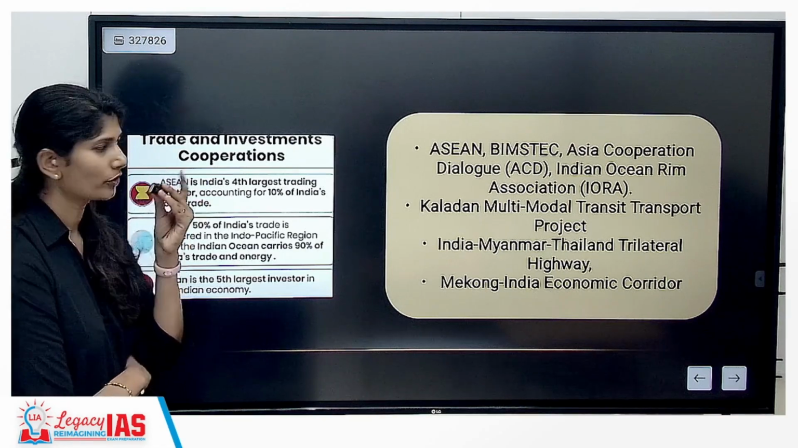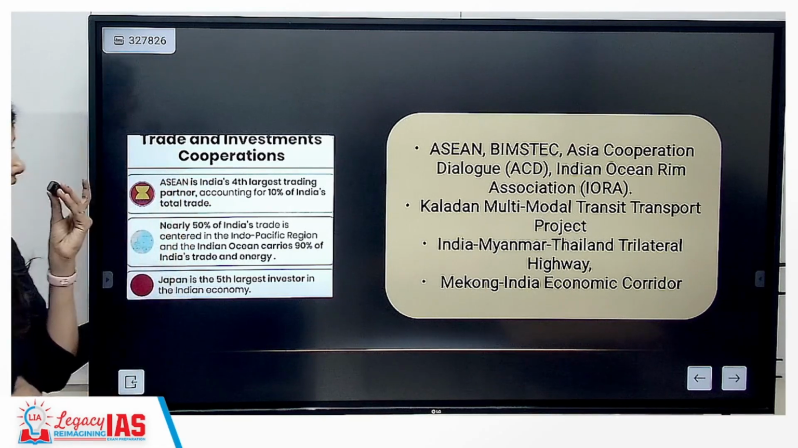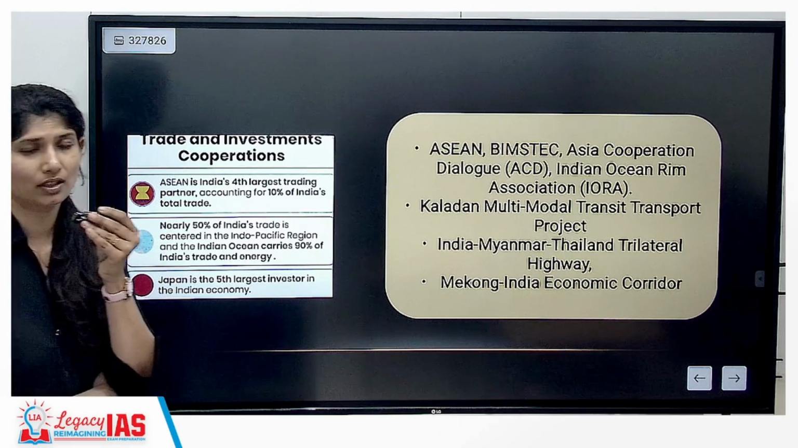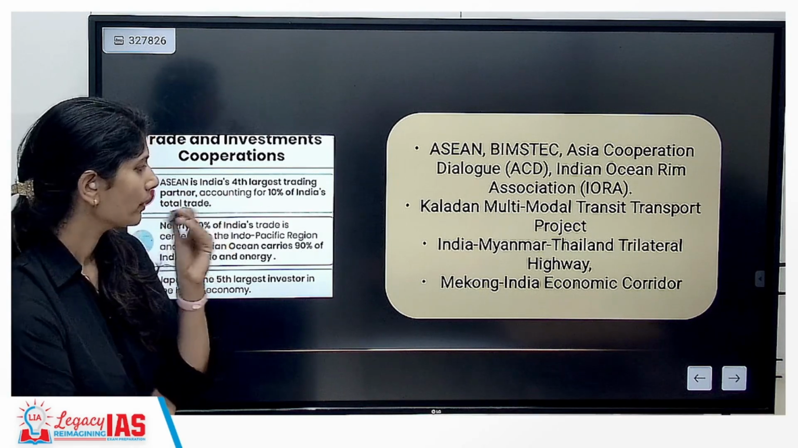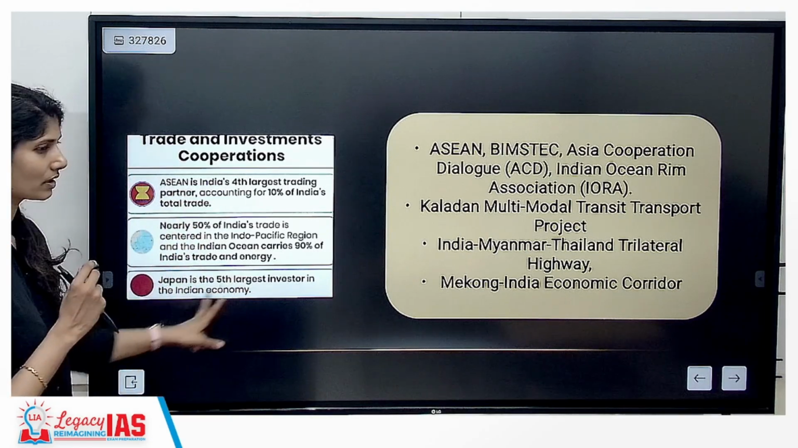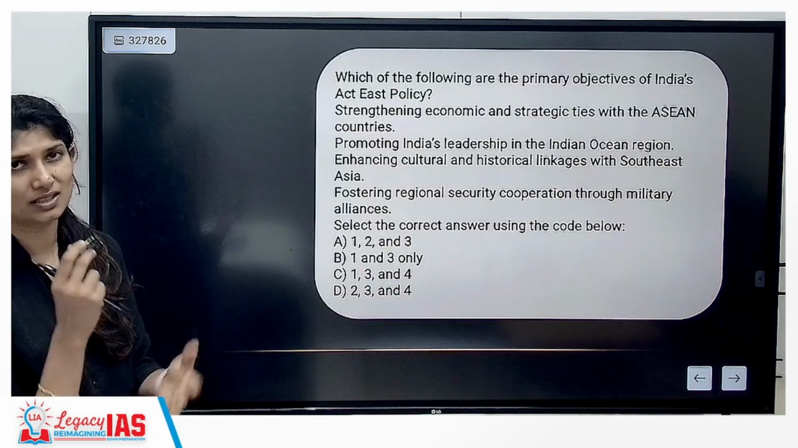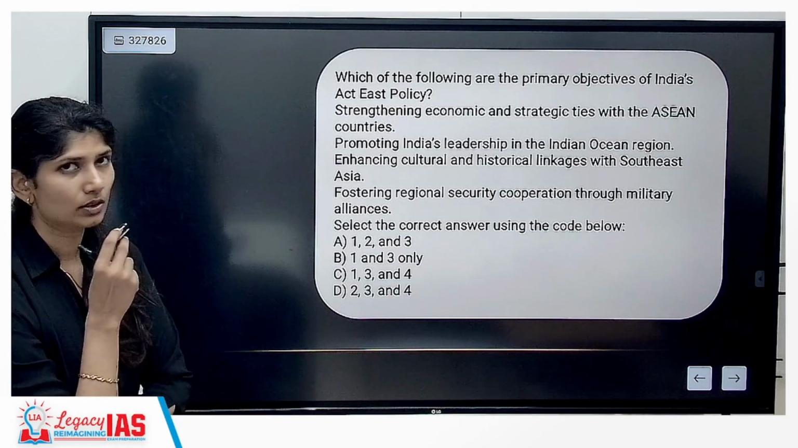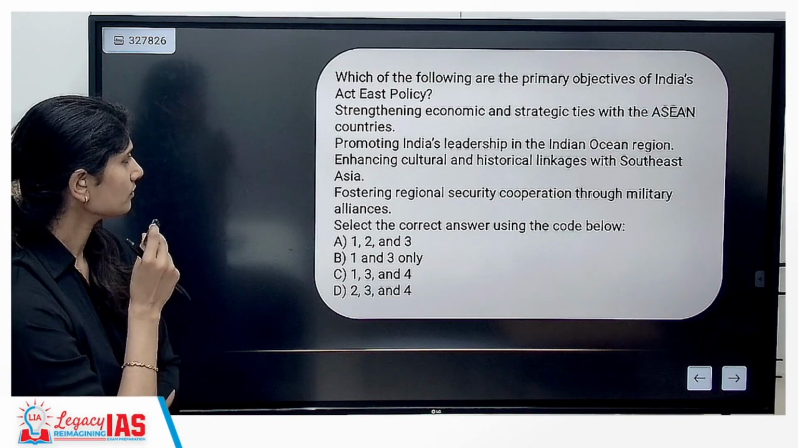We are also part of the Kaladan multimodal project, and the IMT, that is the India Myanmar Thailand Trilateral Highway. We have the Mekong Ganga Economic Corridor. So all of these are our associations with our Southeast Asian neighbors. Let's look at some of the questions.